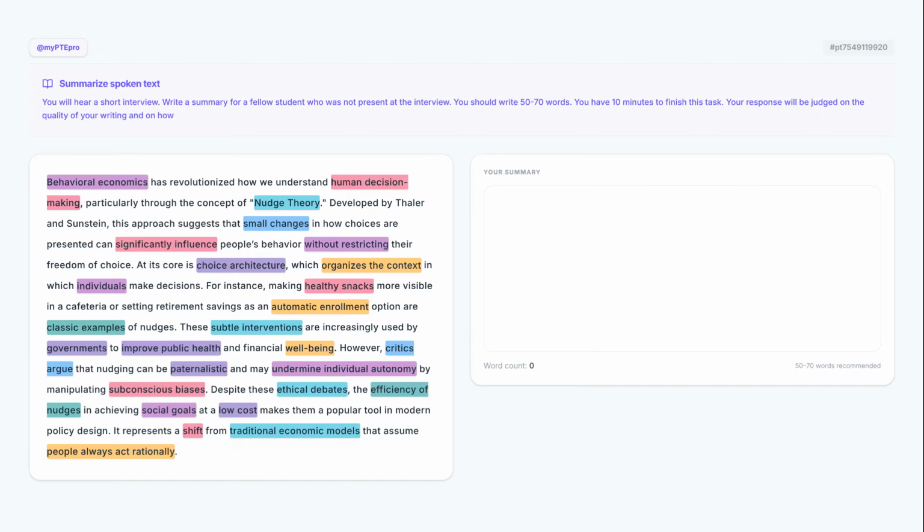We have just analyzed a comprehensive lecture on nudge theory, covering its definitions, applications, and ethical criticisms. To succeed in the PTE summarized spoken text task, we must now condense these points into a single, cohesive paragraph of 50 to 70 words. Our goal is to maintain academic formality while using clear connectors to link the theory's benefits with its potential drawbacks. Now, let's take these key points we've gathered and draft our perfect summary sentence by sentence.